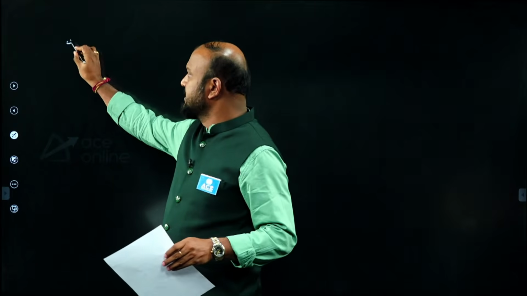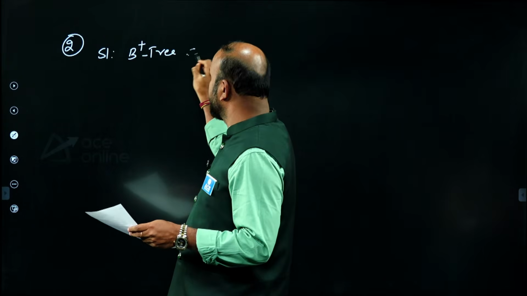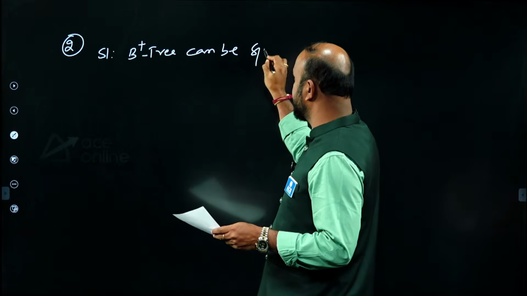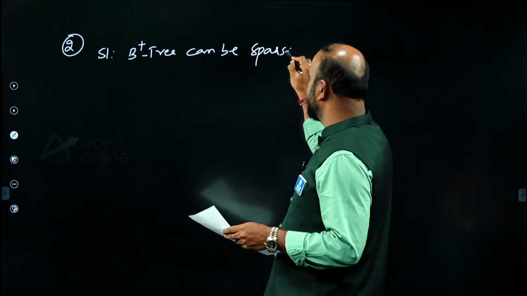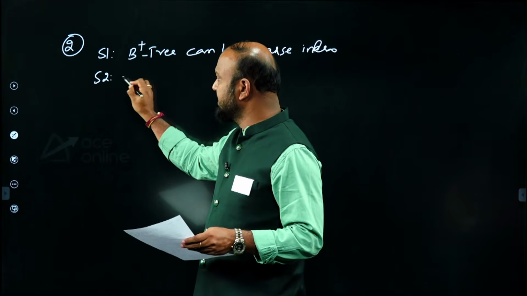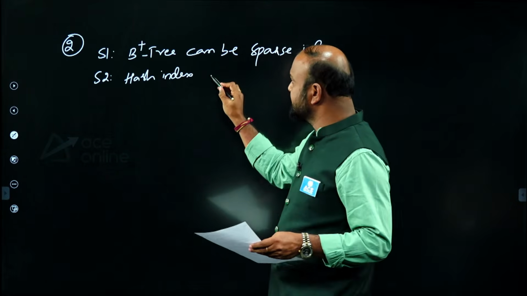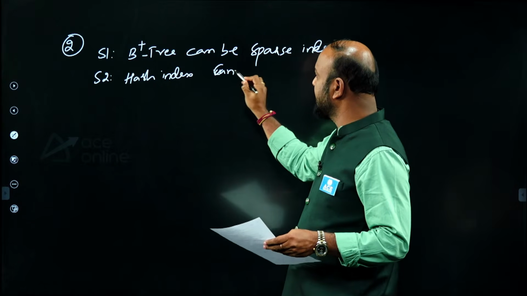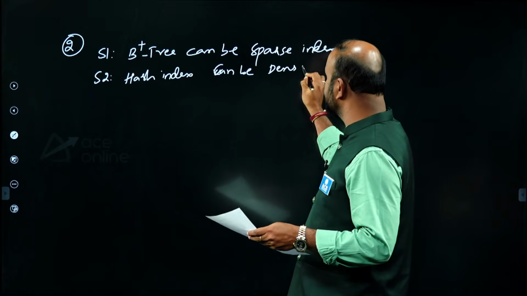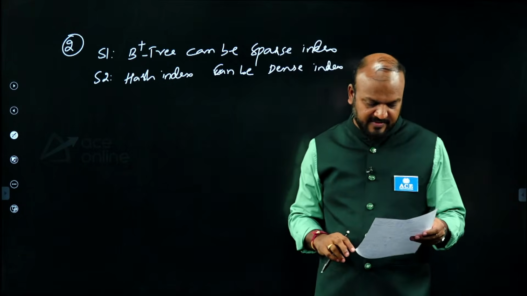The second question is about true or false statements. There are 2 statements given. Statement 1 is: B plus tree can be a sparse index. Statement 2 is: hash index can be a dense index. The question is about true or false, meaning combinations like statement 1 true, statement 2 false are given.